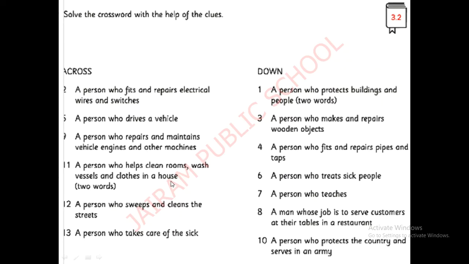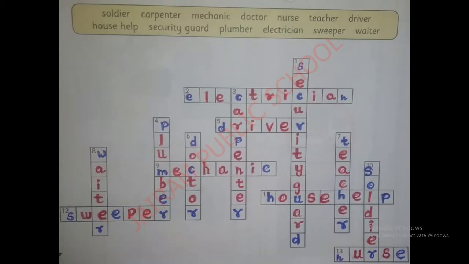Now see number 5. Where is number 5? A person who drives a vehicle. Who is the person who drives a vehicle? Yeah, he is a driver. Where is he? We can see 5. Number 5. See across. They have given you across. D-R-I-V-E-R. Driver. Number 5.